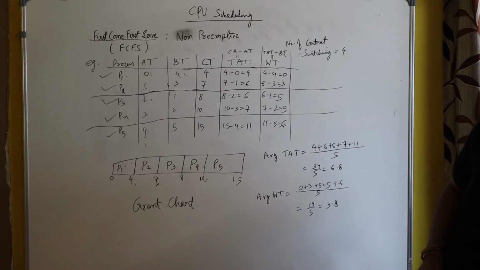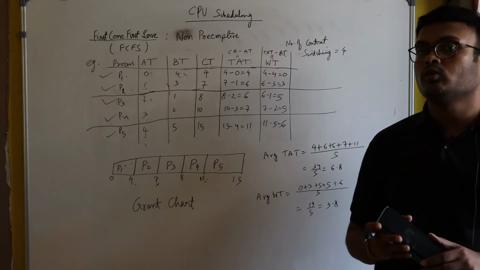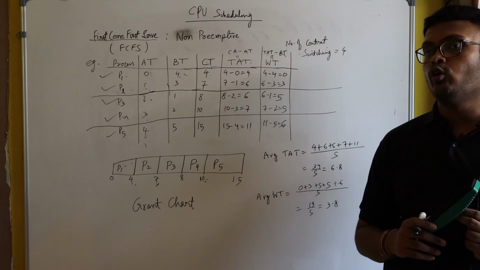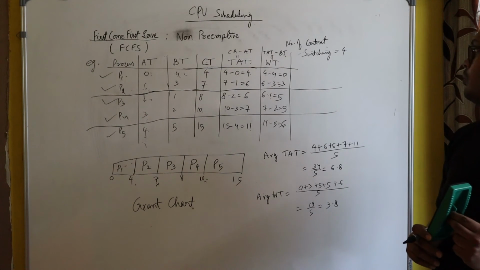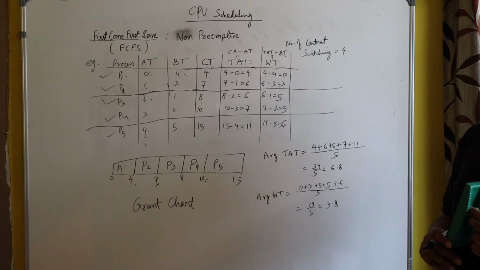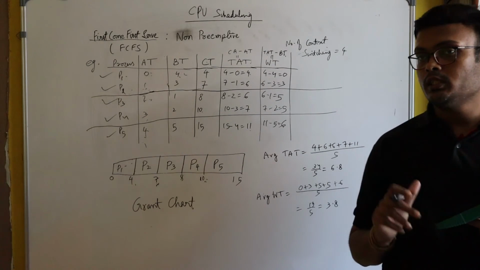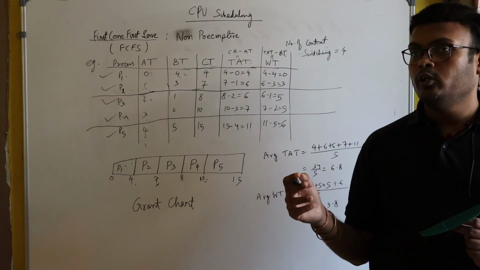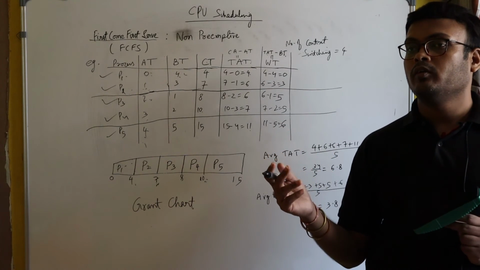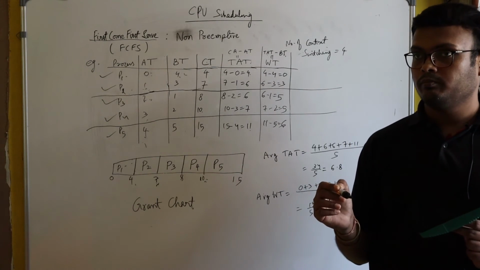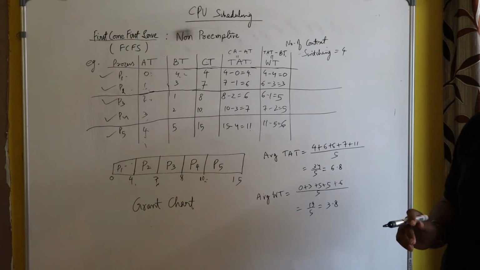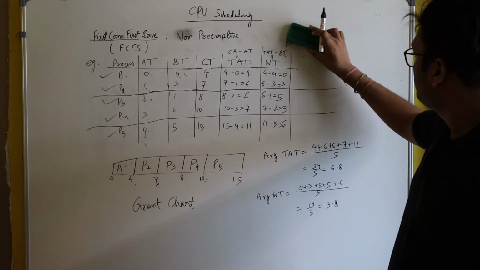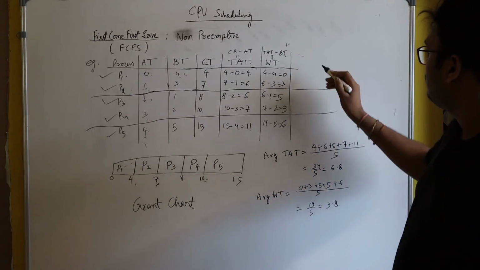Sometimes they may ask the question, what is the normalized turnaround time and normalized waiting time? So in that case, just listen carefully. The turnaround time that you are getting, just divide it by the corresponding burst time. For example, here I write the formula.